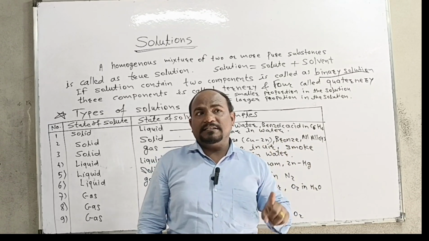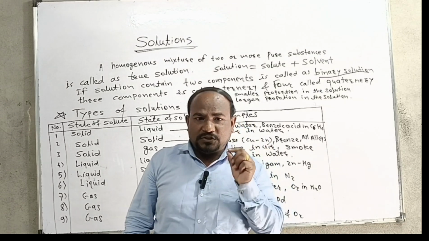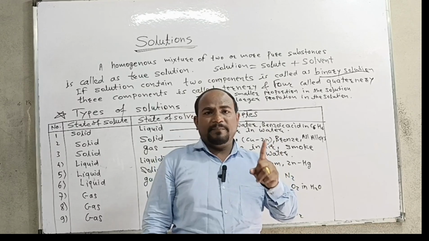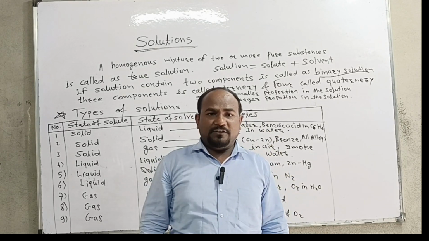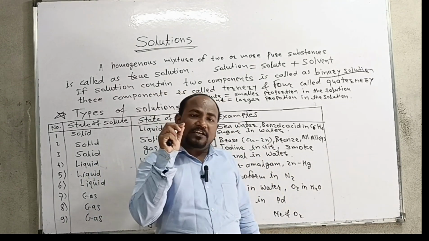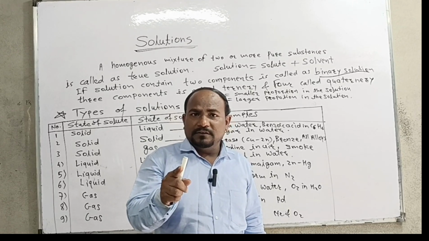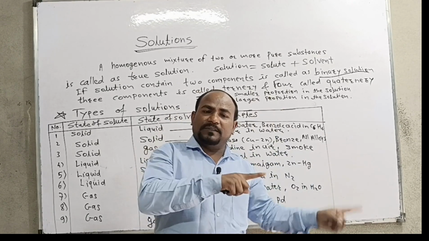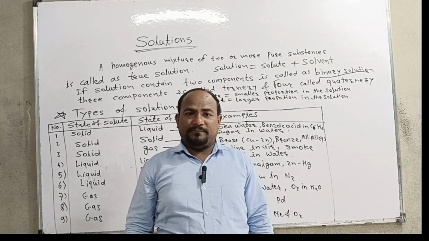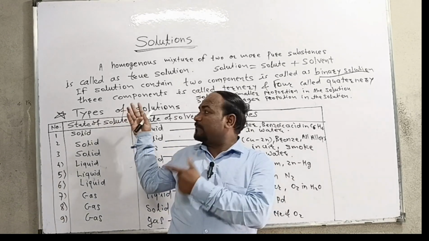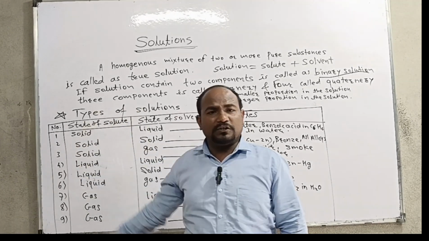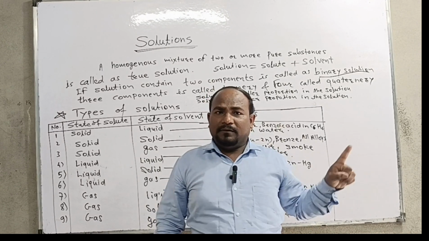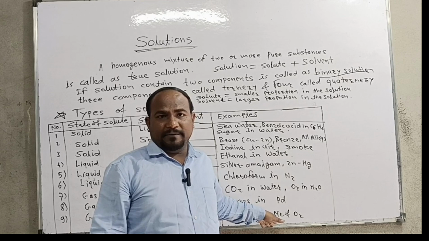And whenever the solution is solid, remember that the solvent would be in the solid state. So what is the state of the solution? The state of the solution is the state of the solvent only. Whatever may be the state of the solute, the state of the solution is always taken from the solvent. Okay, keep in mind.